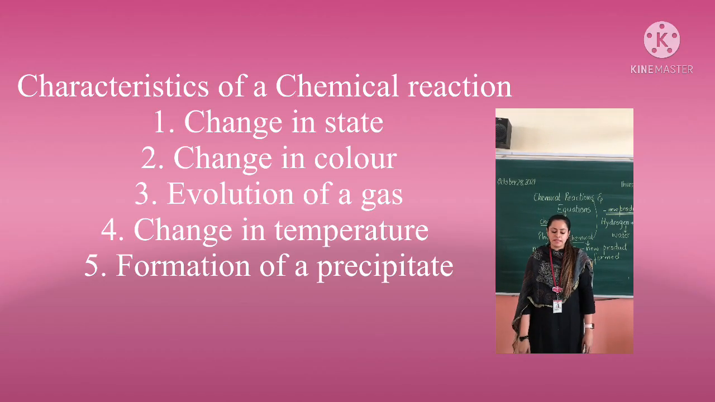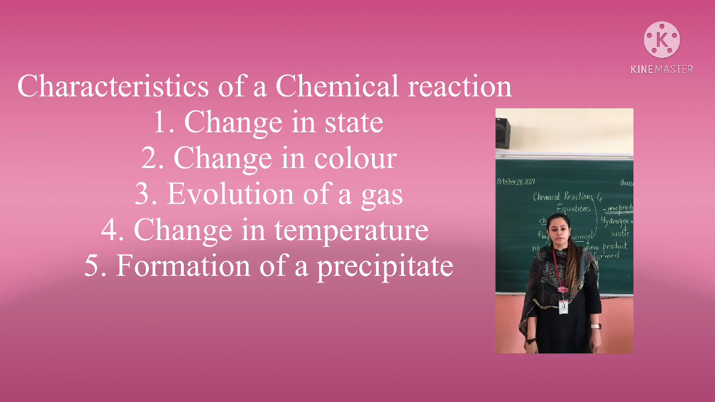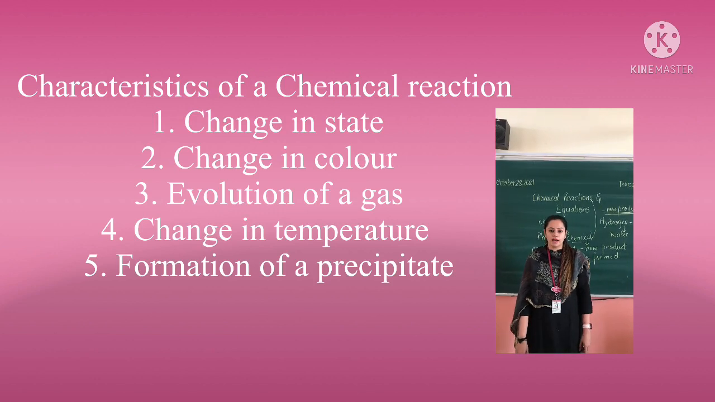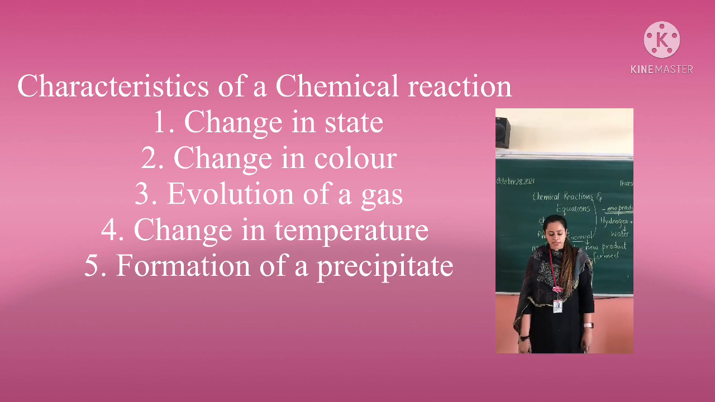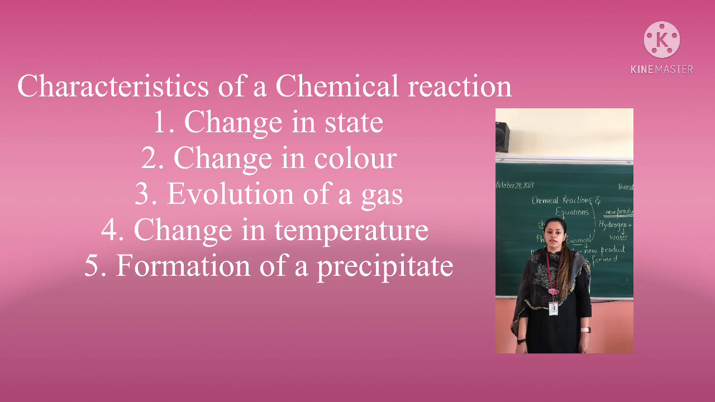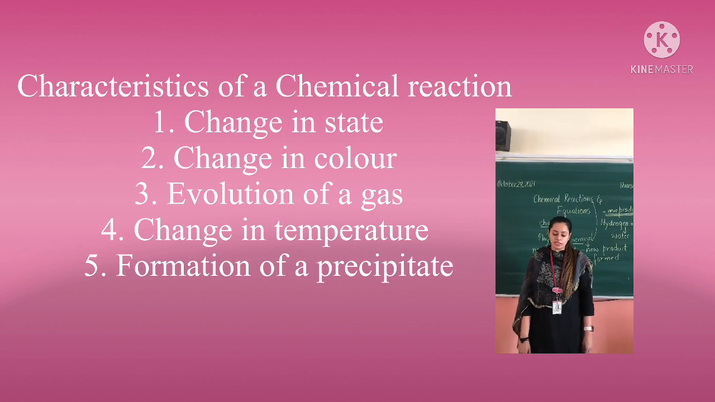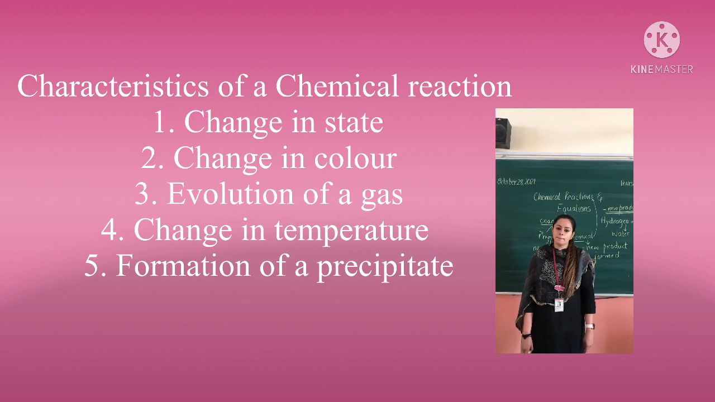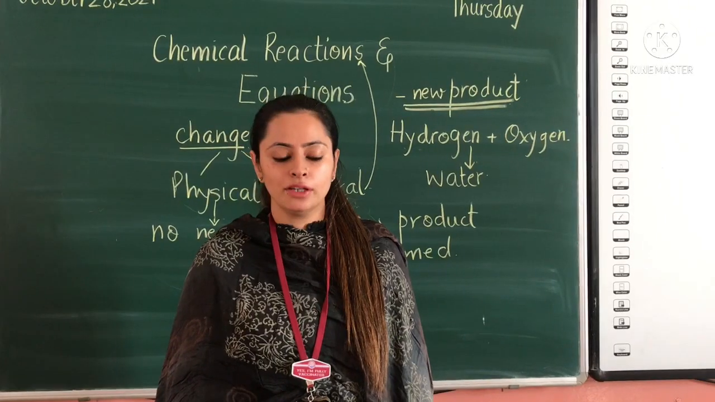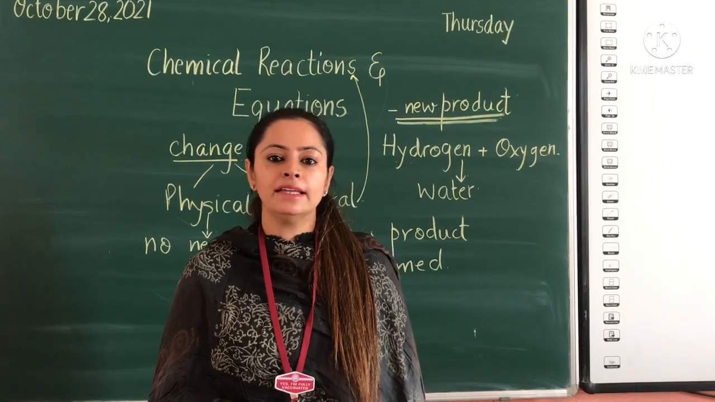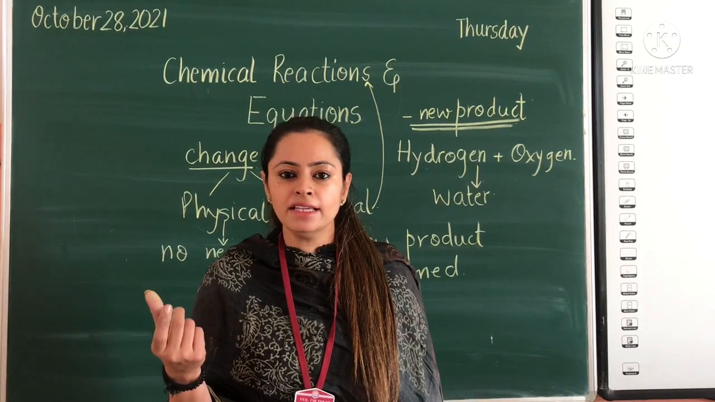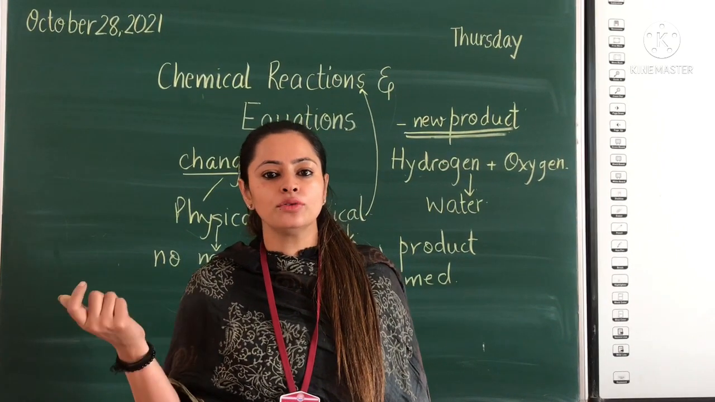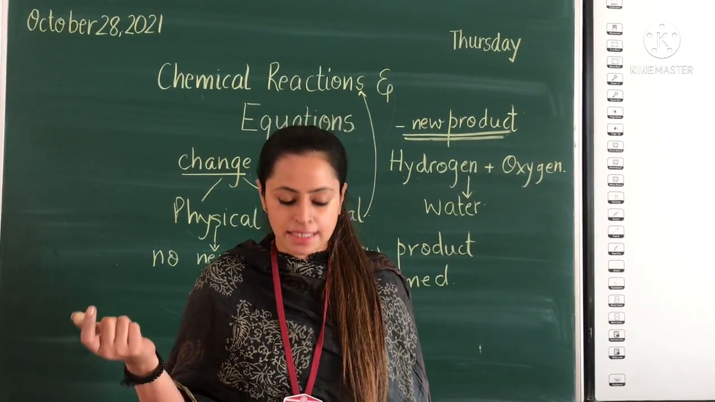Now there are basically 5 characteristics of a chemical reaction. So if a chemical reaction is occurring, it is accompanied by any one or more of the following. Either there is a change in state, a change in color, an evolution of gas, a change in temperature, or the formation of a precipitate. Now first of all we have change in state. Let us take the example of a simple melting of ice. When we melt ice, the solid state gets converted into liquid state. So it is a change in state.